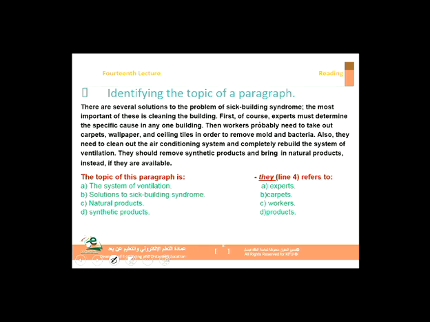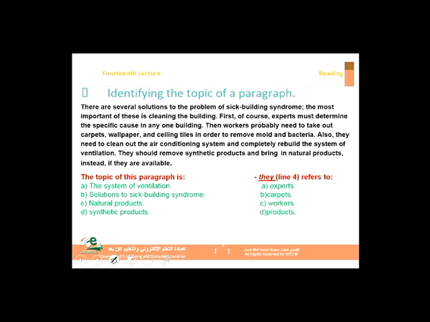The topic, again. So what is this paragraph about? Not the main idea, the paragraph. What is it about? What's the title? There are several solutions to the problem of sick building syndrome. The most important of these is cleaning the building. First, of course, experts must determine the specific cause in any one building.